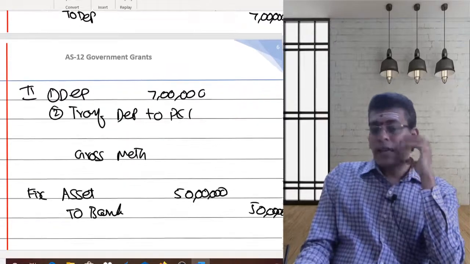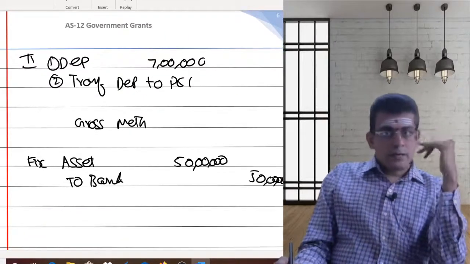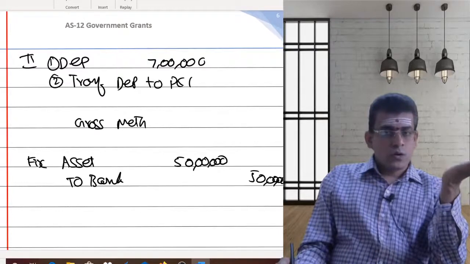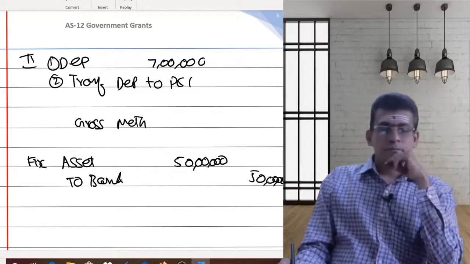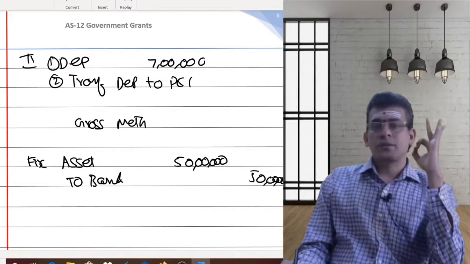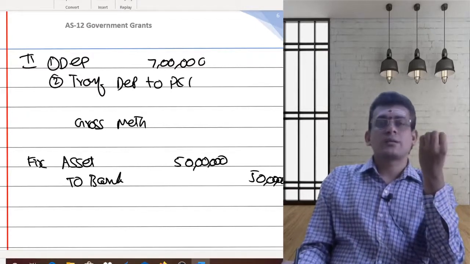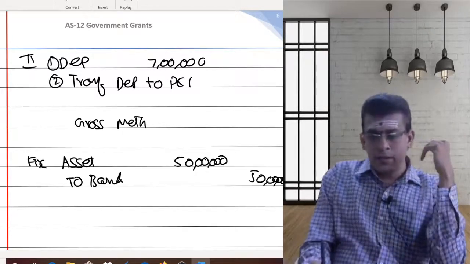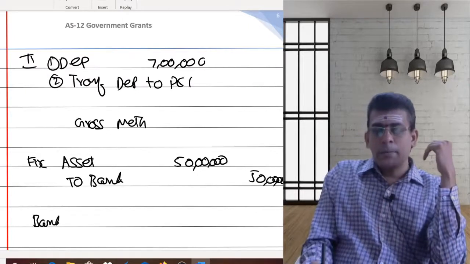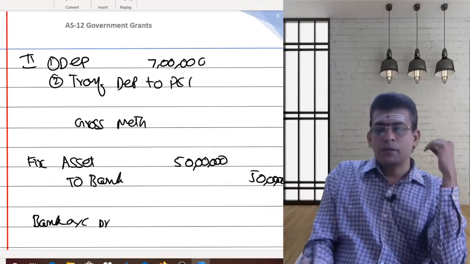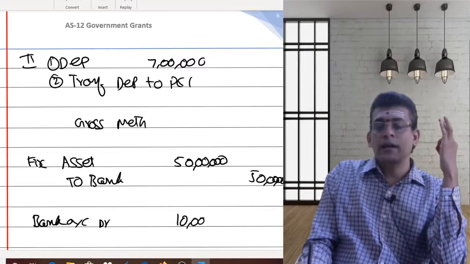Then what I need to do? Earlier, in the net method, whatever grant you are receiving, you are supposed to reduce from your cost. Now, under the gross method, whatever grant I receive, I need to defer that. I need to consider it as deferred grant. So ultimately here, what is my entry? Bank account will be debited with the amount of grant received.